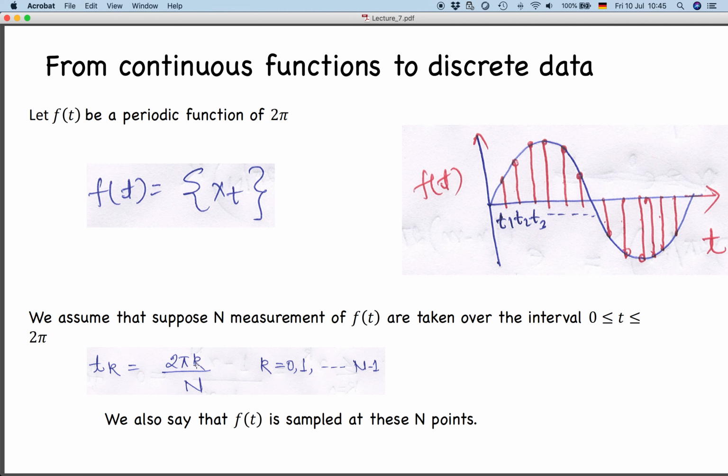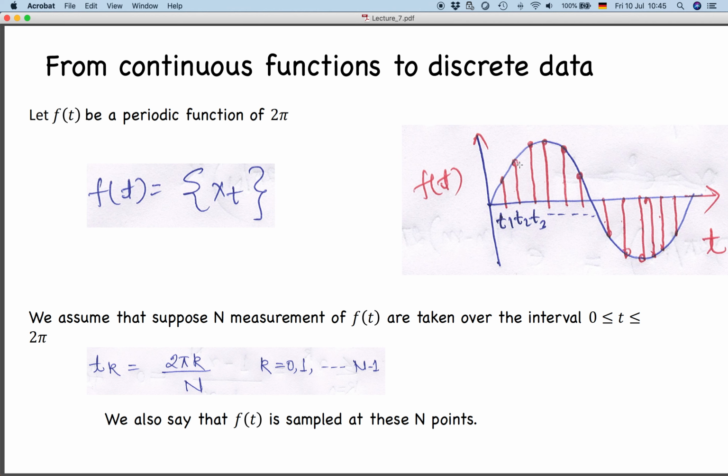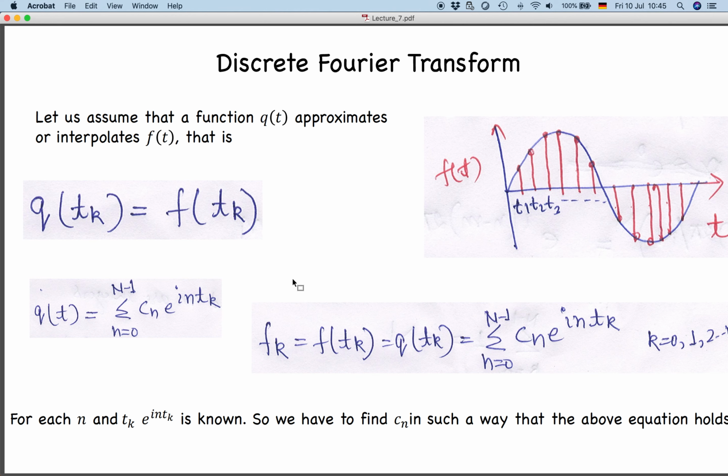So k will go from 0 to n minus 1 because I am taking a sample at each k. So tk is the time corresponding to each sample. We also say that ft is sampled at these points. So this is our sampled version at different points. The function has been sampled.